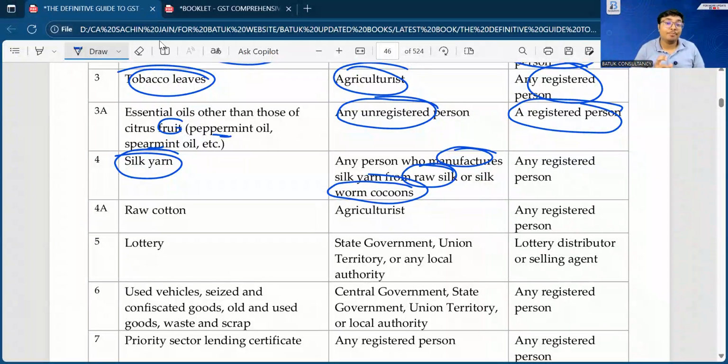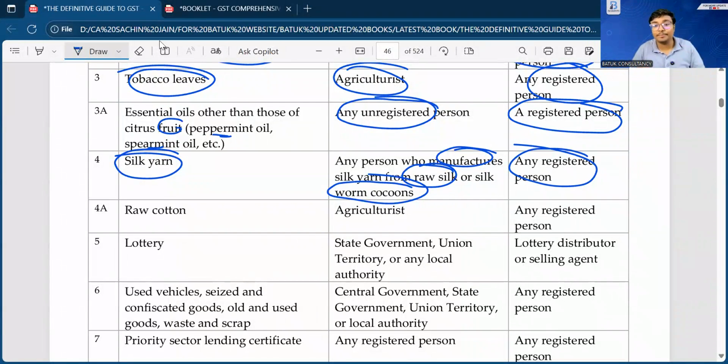A person who manufactures silk yarn from raw silk, that is also an agricultural activity, you can say. Hence the government has included that if the manufacturer of silk yarn supplies silk yarn to the registered person, in that case also the reverse charge mechanism is applicable.